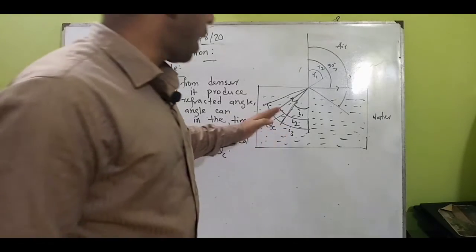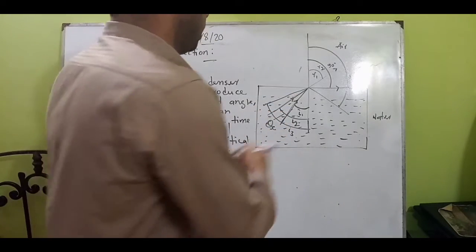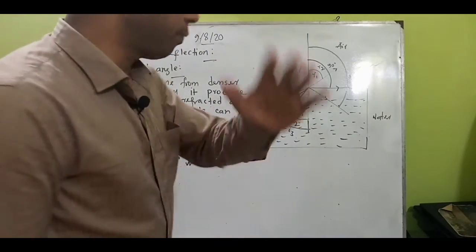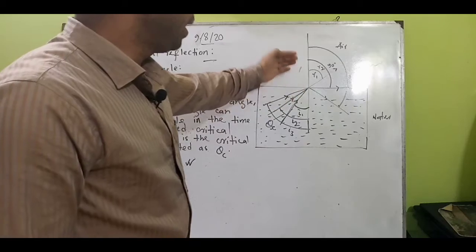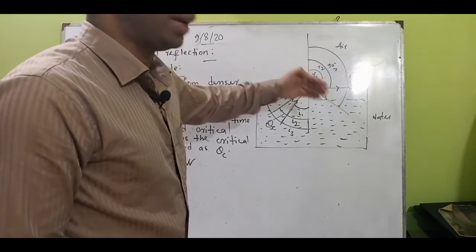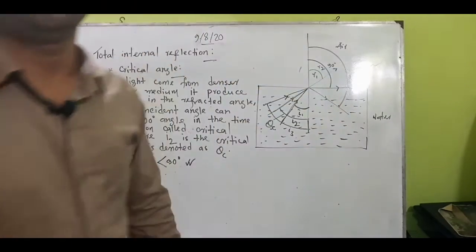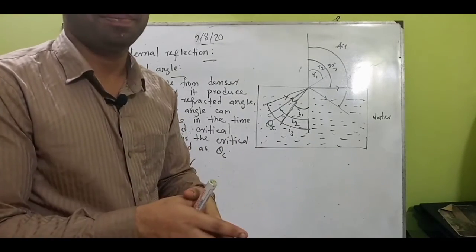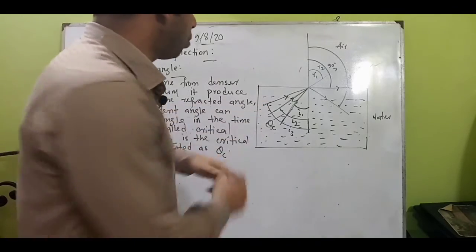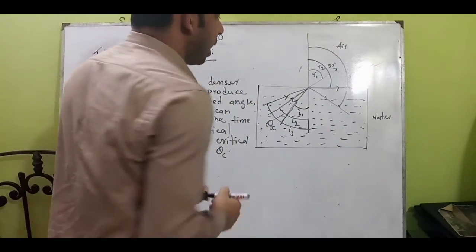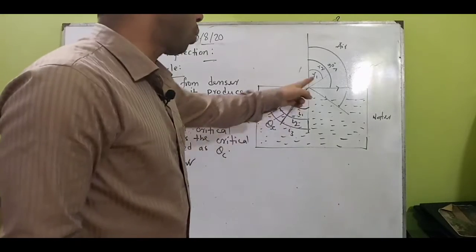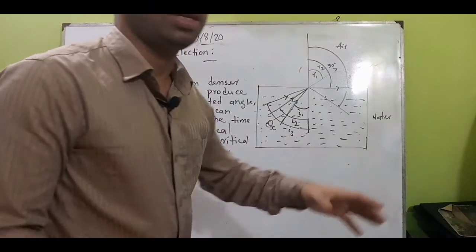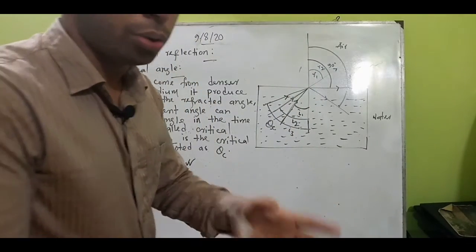Again, when another incident ray or incident angle goes through the denser medium like the water medium, look here, there is no other way, it can come back to the same medium. So suppose this is I3 and this one is R3. Of course, according to the law of refraction, R1 is greater than I1, R2 is greater than I2, R3 is greater than I3.